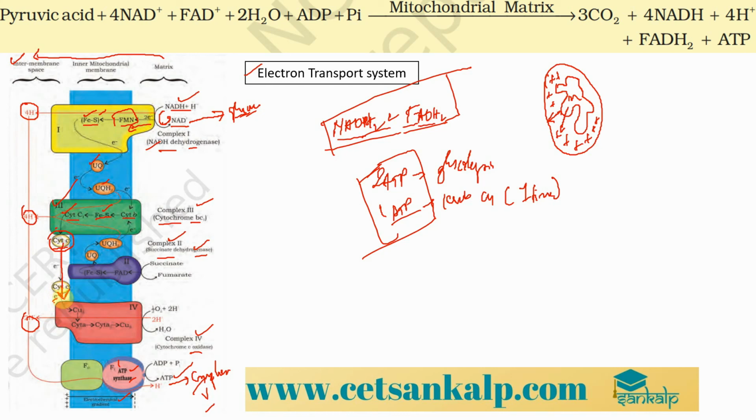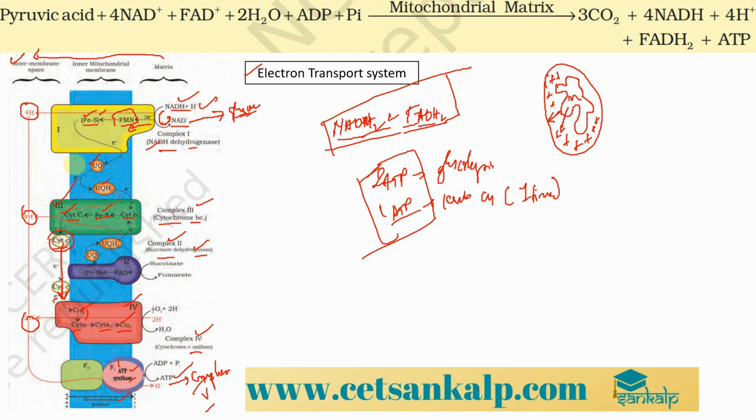and releases the electron from itself and delivers it to complex 4, which mainly contains 2 copper centers. So from one copper center it is transferred into cytochrome A, and from cytochrome A it is transferred into cytochrome A3, and from cytochrome A3 it is transferred into one more copper center called CuA, copper A. So this is how the transport of the electrons goes for the NADH2 only.